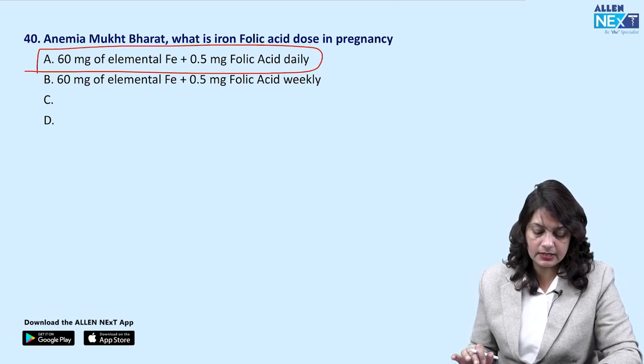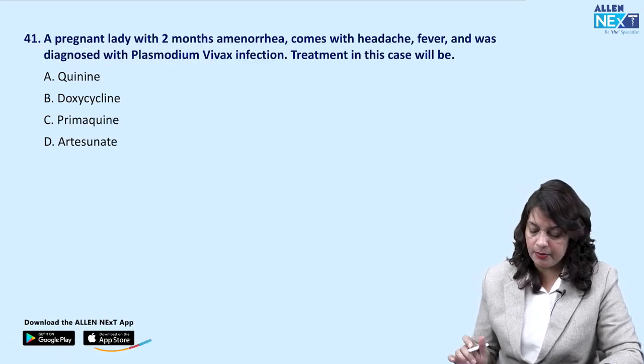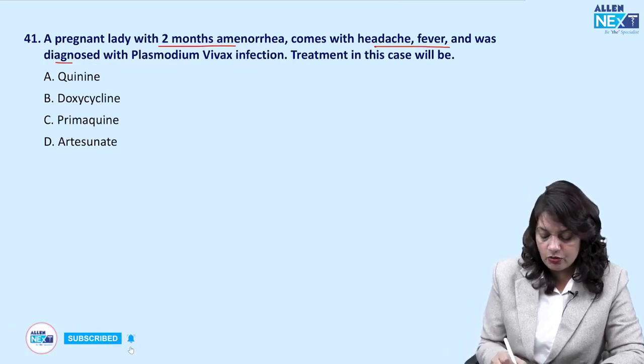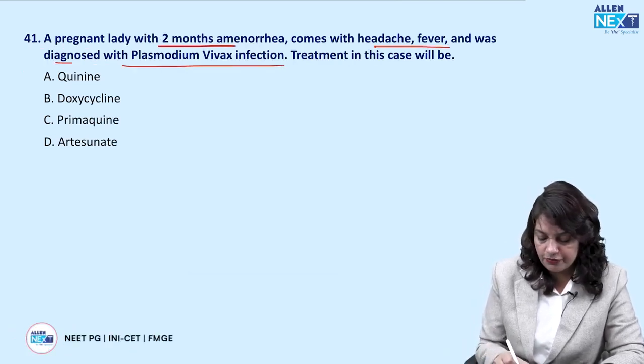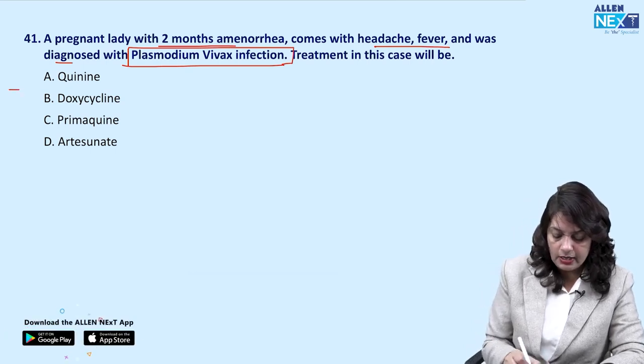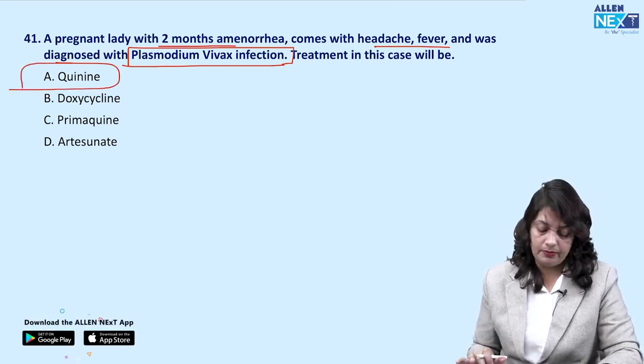daily. Next, a pregnant lady with 2 months amenorrhea comes with headache, fever, and was diagnosed with Plasmodium vivax infection. Treatment in this case: quinine, doxycycline, primaquine, or artesunate. The answer is quinine.